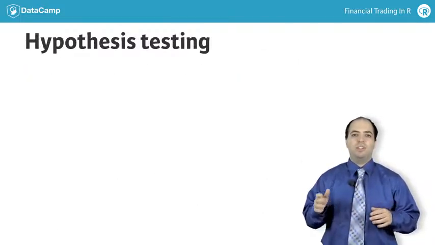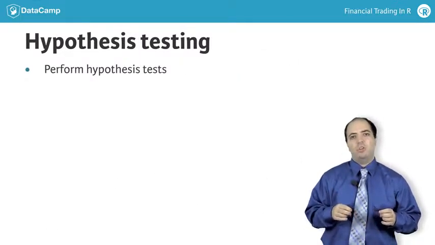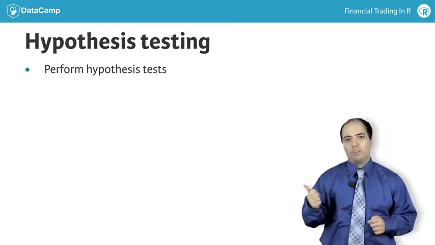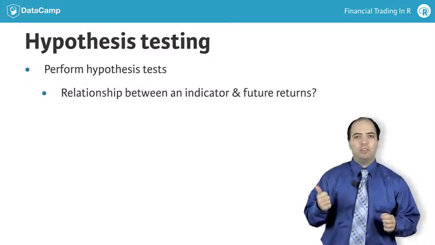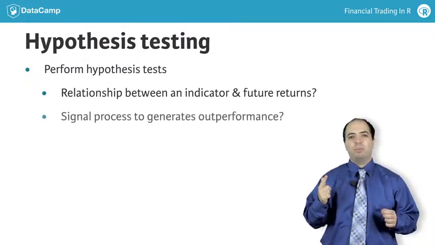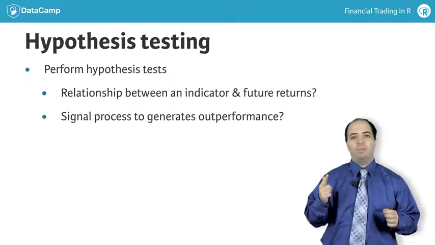Lastly, one can conduct statistical hypothesis tests to determine whether or not the following properties are true. First of all, is there a relationship between an indicator and future returns? Secondly, is there statistical evidence for the signal process to generate outperformance against some benchmark?